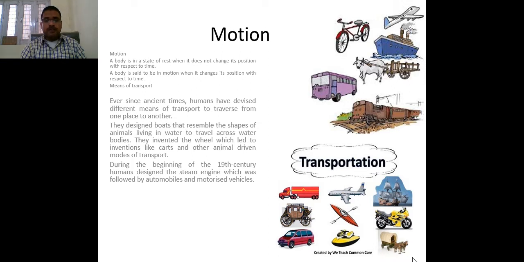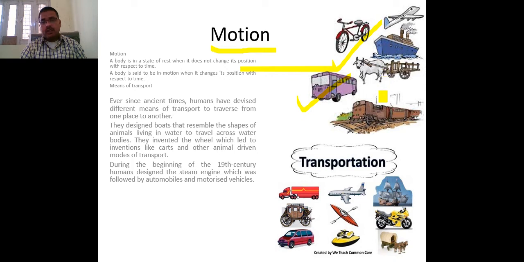Now we are going to talk about motion. Now if you are talking about motion, why are motions required for any kind of object, for any kind of living being? Because to transport things from one place to another place, motions are required. Why is transportation required?